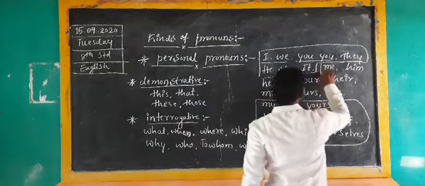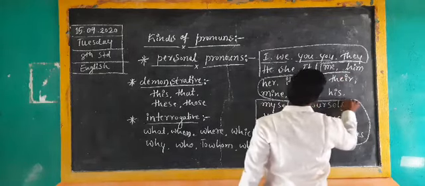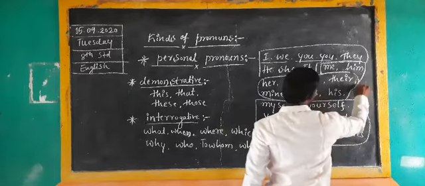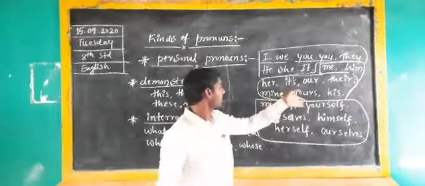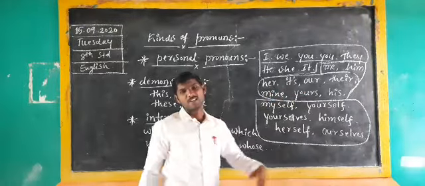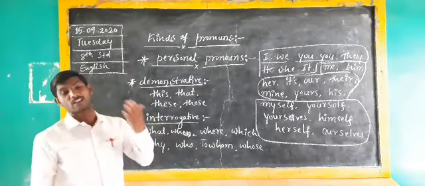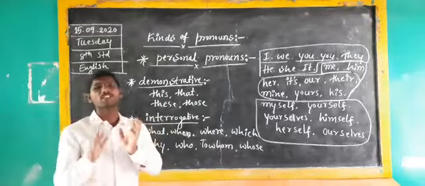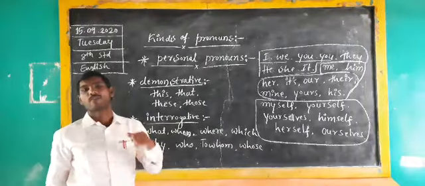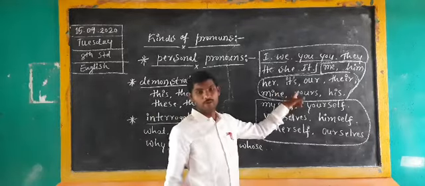These are considered in English grammar as objective pronouns. That means objects. Me, him, her, its, our, their, mine, yours, his. These are all considered as objective pronouns. Why? Because we are using those pronouns in the place of object. That's why we have to understand those are considered as objective pronouns.